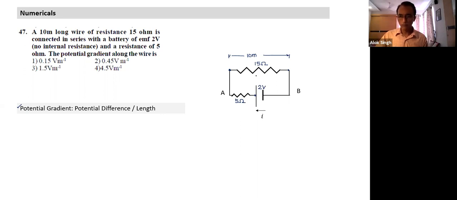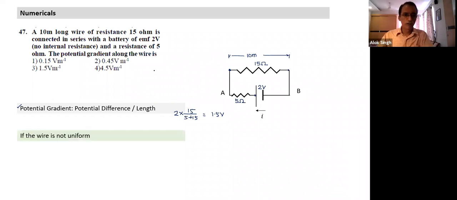If the battery is 2 volts, the potential difference across this resistance will be in the same proportion as the voltage. So it will be 2 into 15 divided by 5 plus 15, which is equal to 1.5 volts. What is potential gradient? Since the length is 10 meters, potential gradient will be this divided by 10.